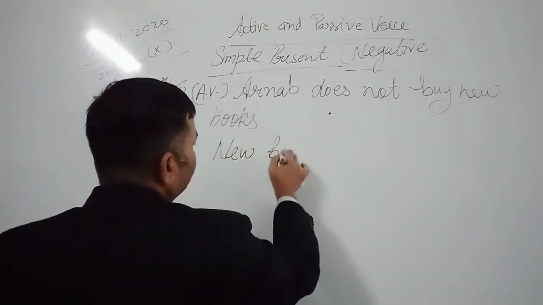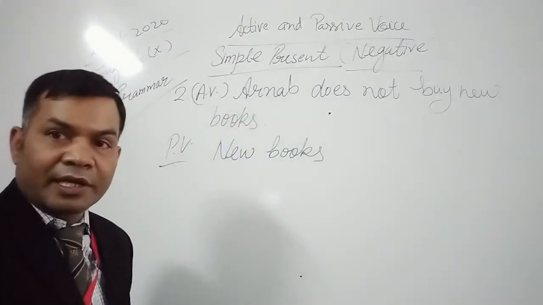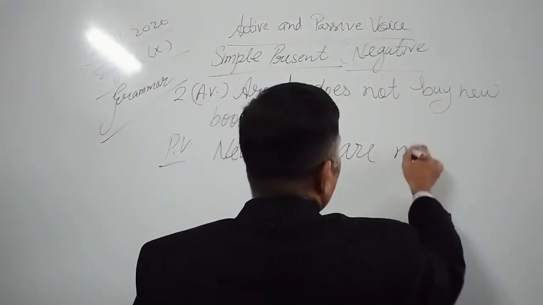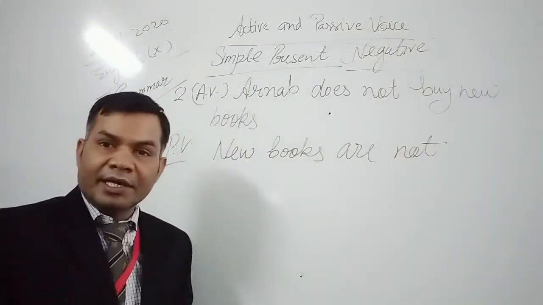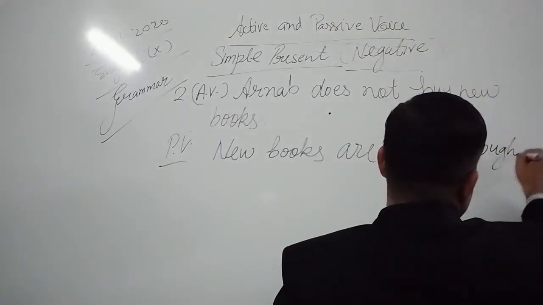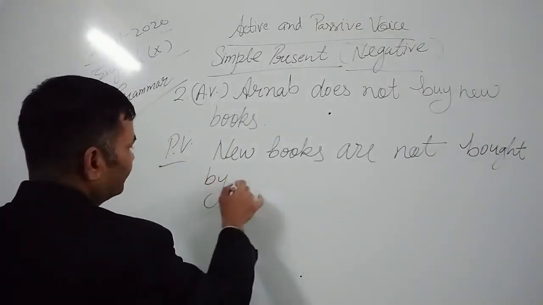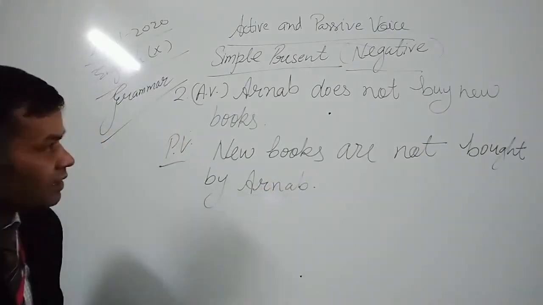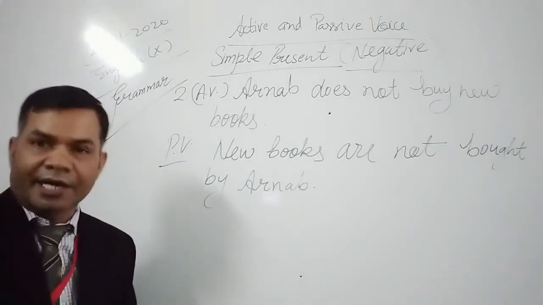New books is plural, so it is followed by a plural verb. New books are not. Then the third form of buy is bought. Are not bought by Arnav. Okay, so Arnav does not buy new books. So new books are not bought by Arnav.